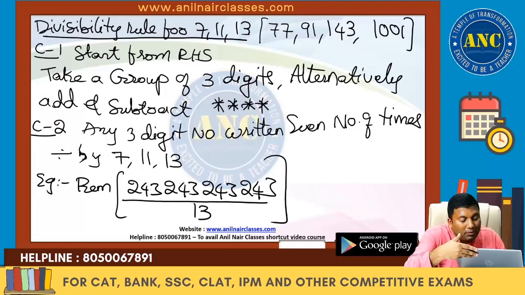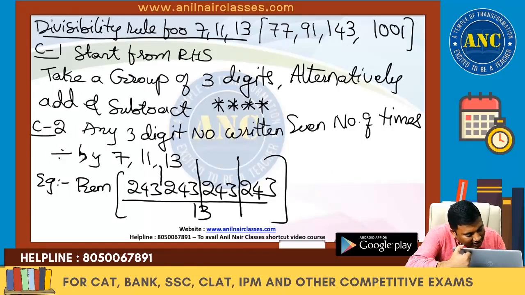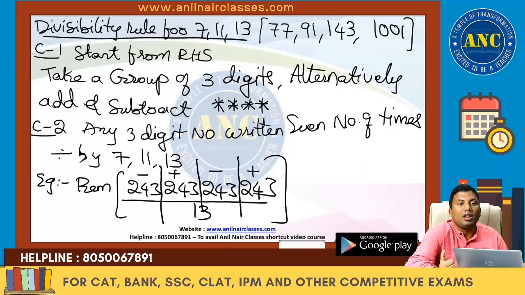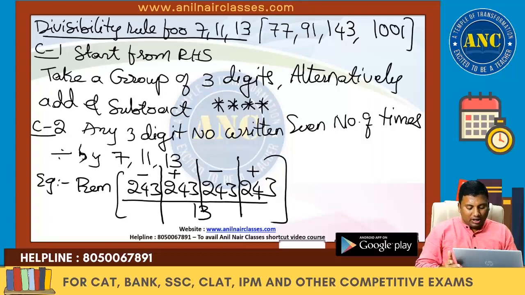What is the divisibility rule for 7, 11, 13? Start from right hand side. Take a group of three digits. Alternately add and subtract. 243 minus 243 is 0. Again, 243 minus 243 is 0.